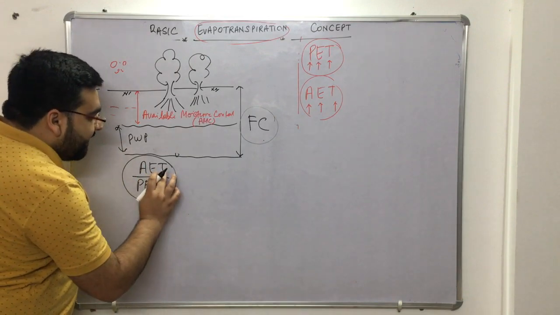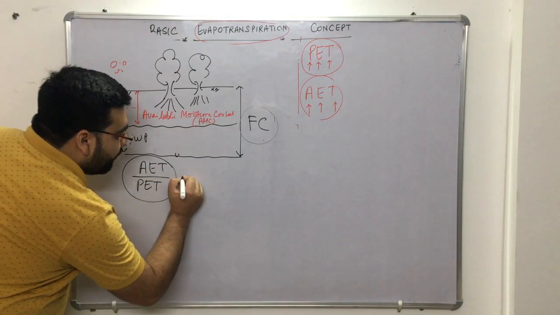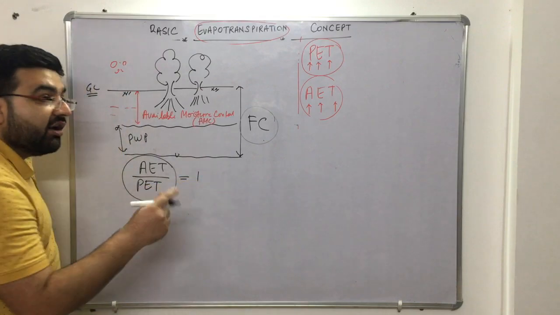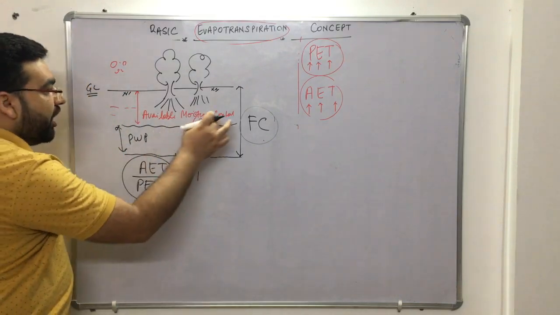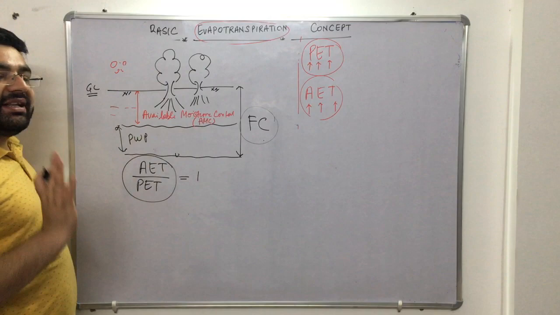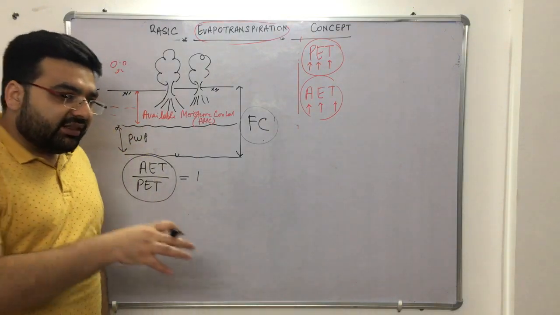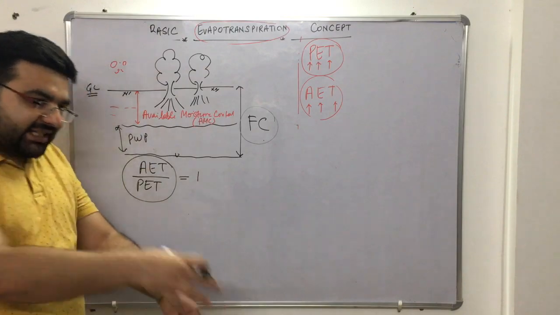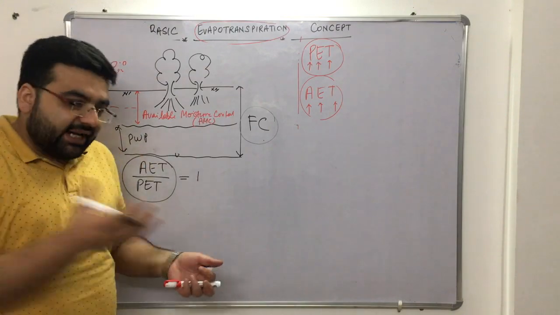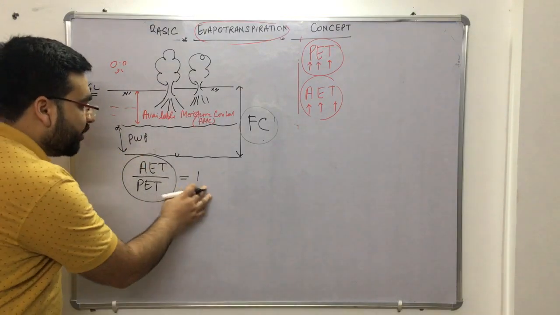Actual evapotranspiration upon potential evapotranspiration will be equal to 1 when your soil is at the field capacity. When it has the maximum water content, then the potential evapotranspiration is the maximum it can transpire, and actual will be equal to the maximum only, right? That will be equal to 1.